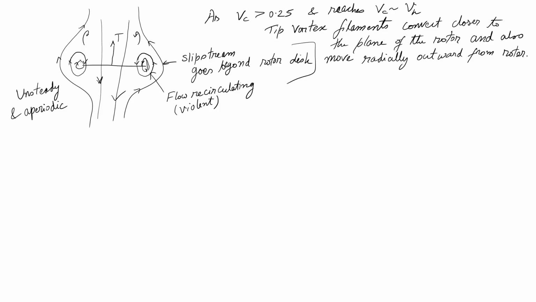So what happens is that my vortex filaments, my shed helical vortices, are getting pushed upwards and they will try to bundle up together. It is like a toy which is a helical thing that stretches.